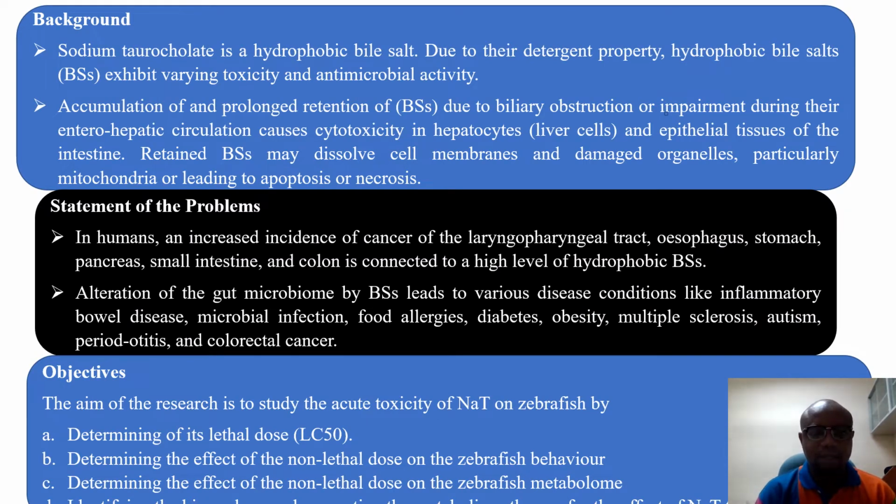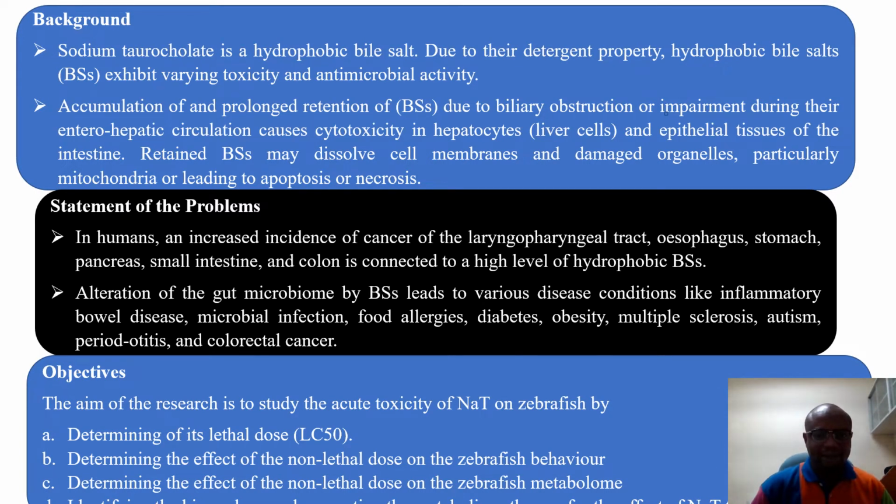Sodium taurocholate is a hydrophobic bile salt. Because of its hydrophobicity, it is detergent in nature. Like every other hydrophobic bile salt, its accumulation and prolonged retention due to impairment of the bile duct could result in cytotoxicity in hepatocytes, that is liver cells, and also epithelial tissue of the intestine. This might lead to dissolution of the membranes and damage of important organelles, causing apoptosis and necrosis.